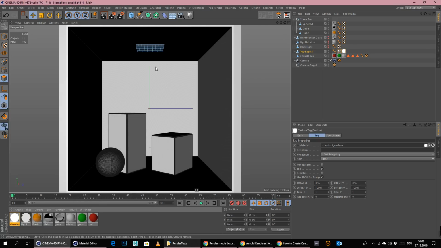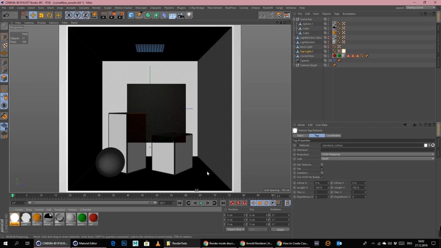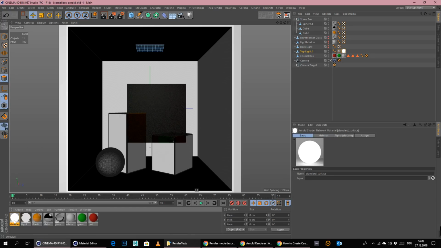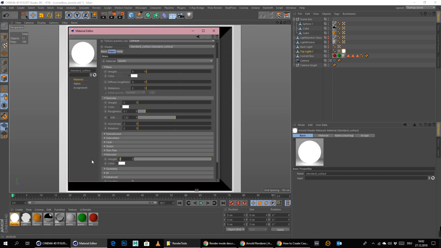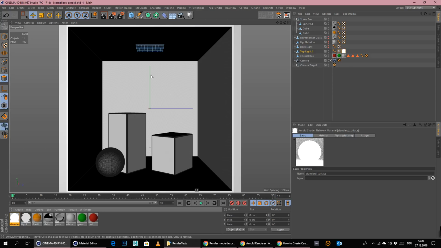Let's see what we get. Just wanna see if this works and if this makes any difference. Okay, this is just way too less. Let's maybe go to 60 or something like that. Maybe this is too bright now, I'm not sure. We will see. That's also extremely noisy.